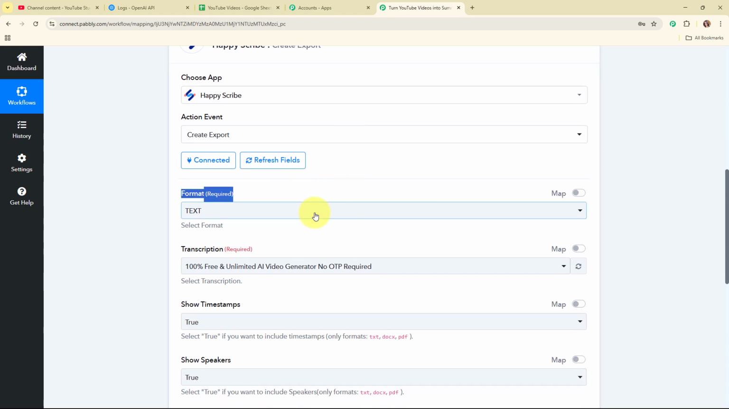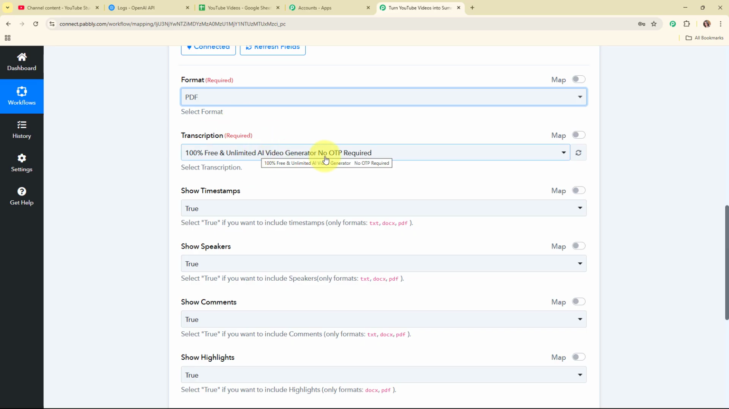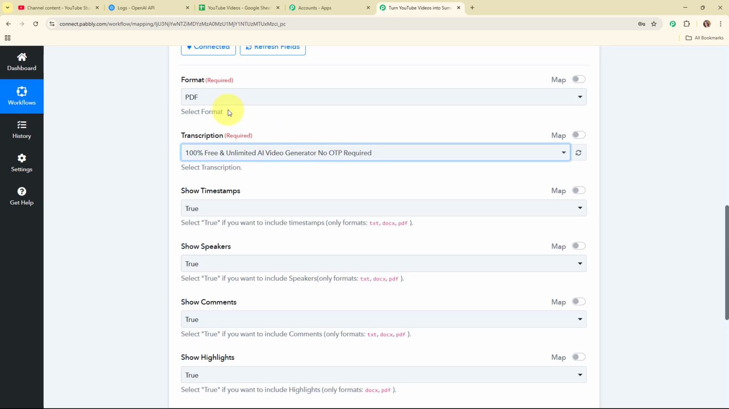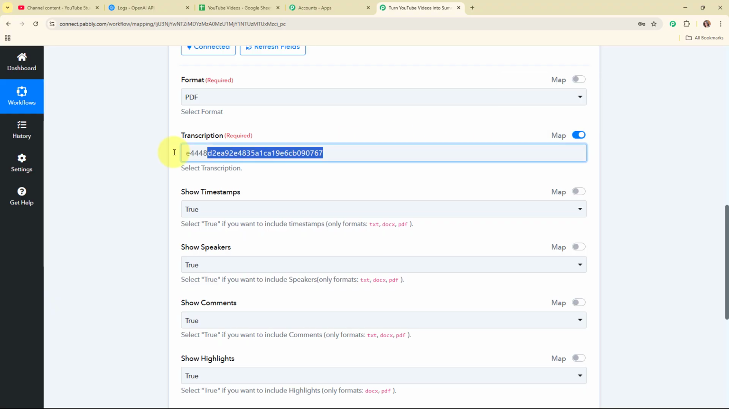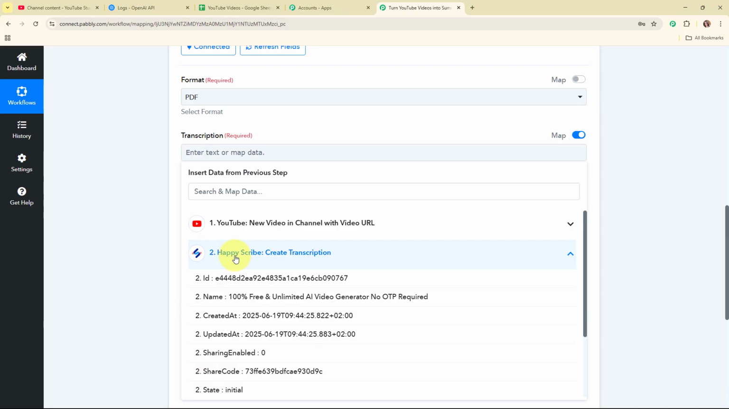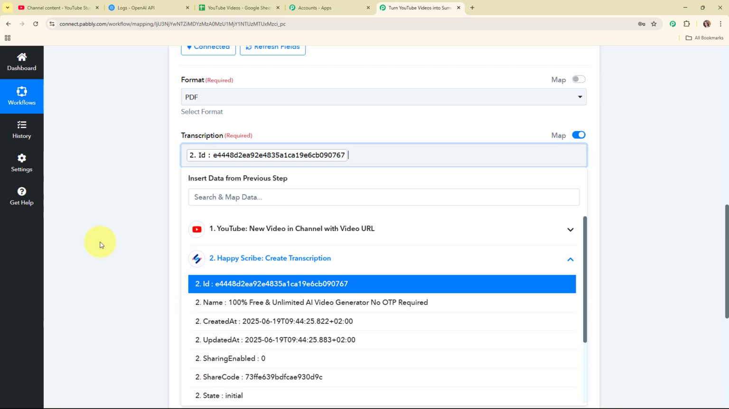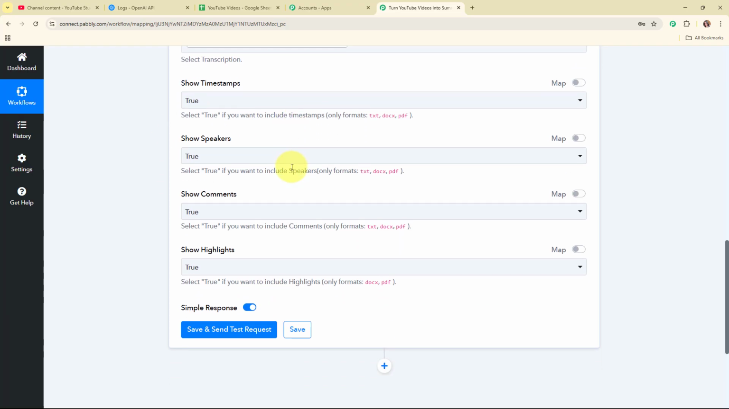Here for the format I'm going to select the format as PDF, and here for the transcription, instead of selecting the transcription from this drop down menu, I'm going to map this transcription ID. So for that I'm going to turn on this map button, and then I'm going to remove this transcription ID, and then I'm going to refresh the fields, and then I'm going to map the transcription ID from the response that I've received in my previous Happy Scribe action step. So this is the transcription ID over here, and now after entering the transcription ID I'm going to move forward.